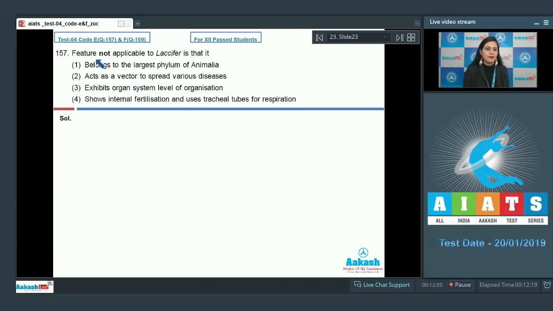Question number 157. Feature not applicable to Lecifer is that it. Now we have to answer this question with respect to Lecifer, which belongs to the phylum Arthropoda. Let's discuss the options. The very first option is belongs to the largest phylum of Animalia. And as it is applicable on Lecifer, as it belongs to the phylum Arthropoda, which is the largest phylum of Animalia, so this cannot be a correct answer.